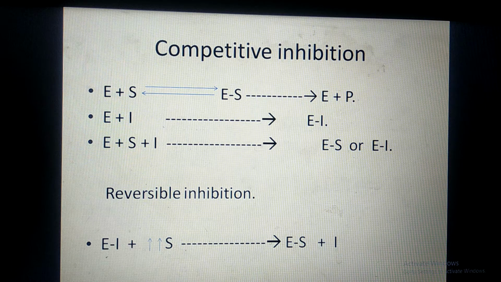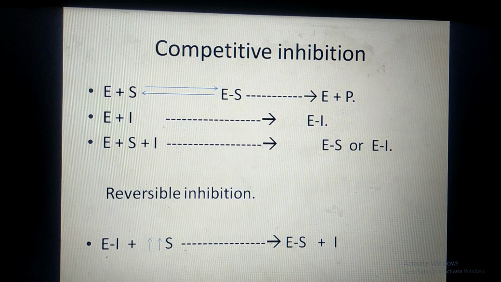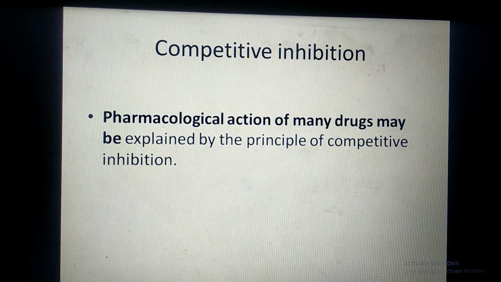So EI complexes can be broken down by increasing the substrate concentration, and that enzyme molecule again participates in the reaction. Therefore, this type of inhibition is called competitive inhibition. Many pharmacological actions of drugs can be explained by the principle of competitive inhibition. That means the majority of our drugs inhibit the enzyme by competitive inhibition.